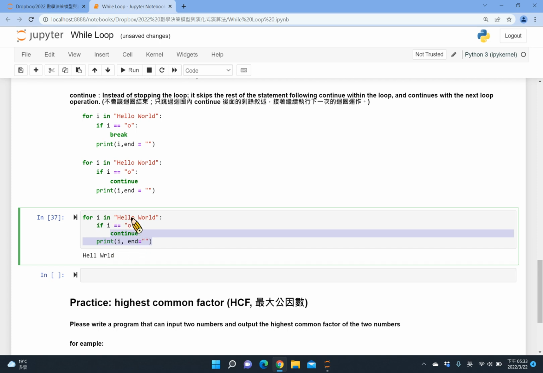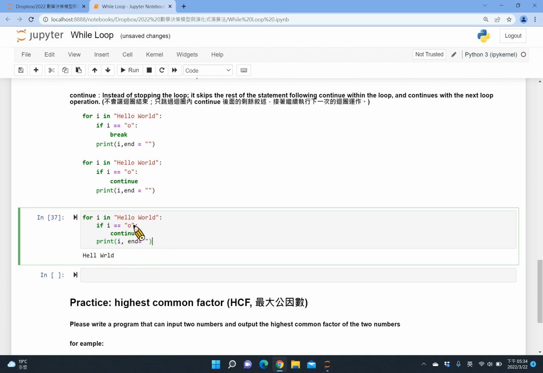So I becomes the next character, which is the space. So space is still printed out, and W is still printed out. But if it encounters another O again, it will skip the print action after continue. So you can see continue doesn't really stop the whole loop, but stops the current iteration, the current run, and goes to the next run of the loop.